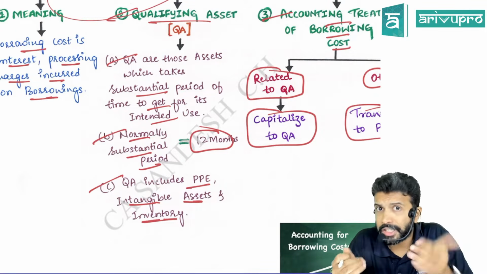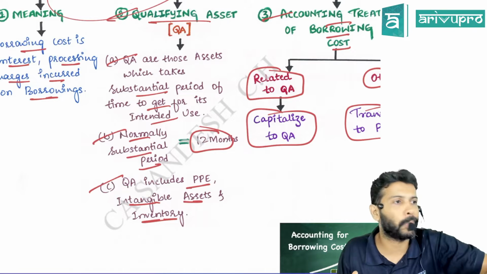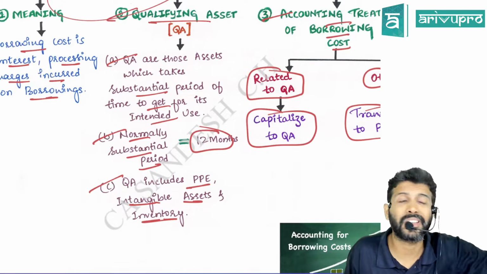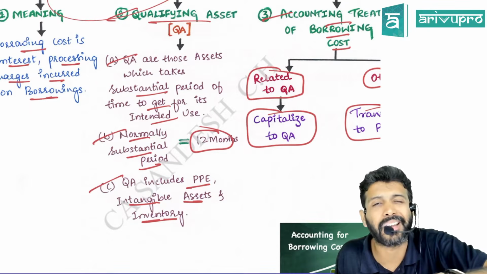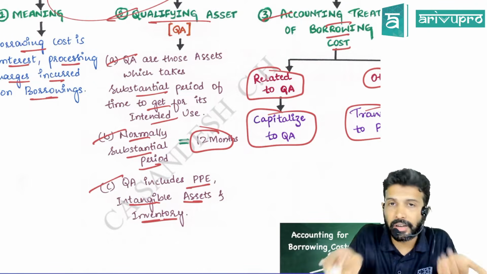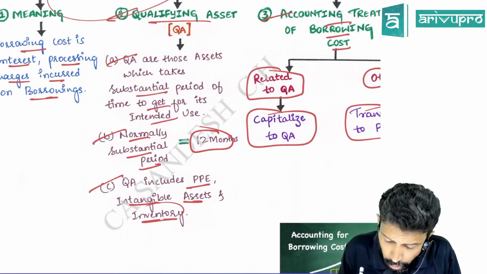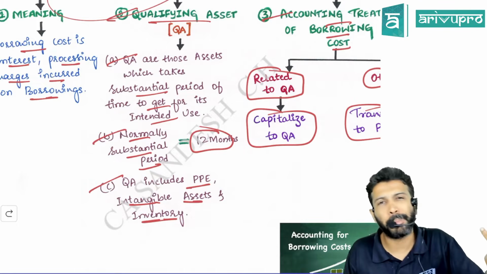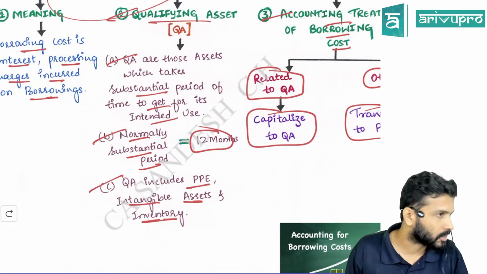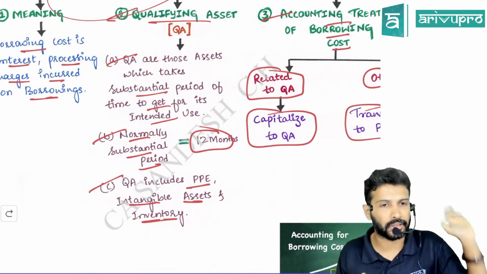You will manufacture and sell it. That is your business. That means the aircraft for you is inventory, not property, plant and equipment. And is that inventory ready soon, or is it taking a lot of time? So inventory can also be a qualifying asset. Ship manufacturers, aircraft manufacturers, etc., can consider inventory as a qualifying asset.